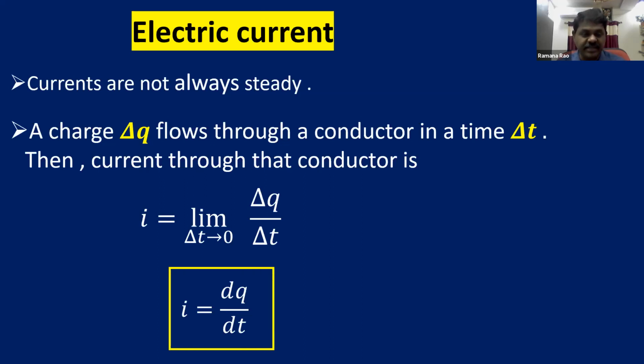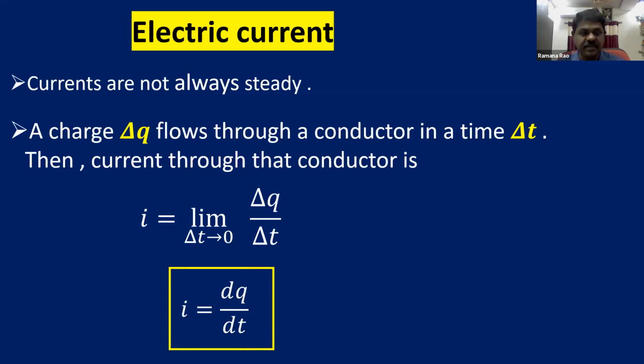You are going to get problems related to this formula in competitive examinations. As far as the board exam is concerned, I is equal to Q by T, average current, is enough, but for competitive examinations we need knowledge of instantaneous current also. They will give the charge and we have to find the electric current.